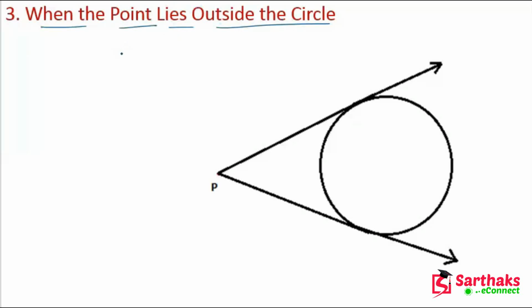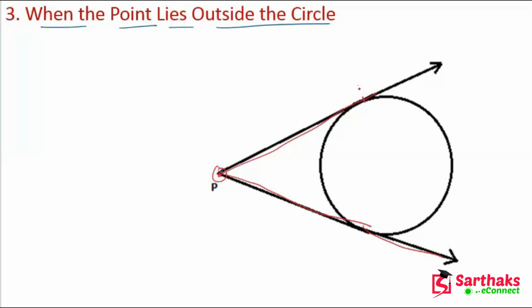So let's suppose we have a point P which is outside the circle. Now from this point P, we can draw exactly two tangents. We can draw exactly two tangents like this.